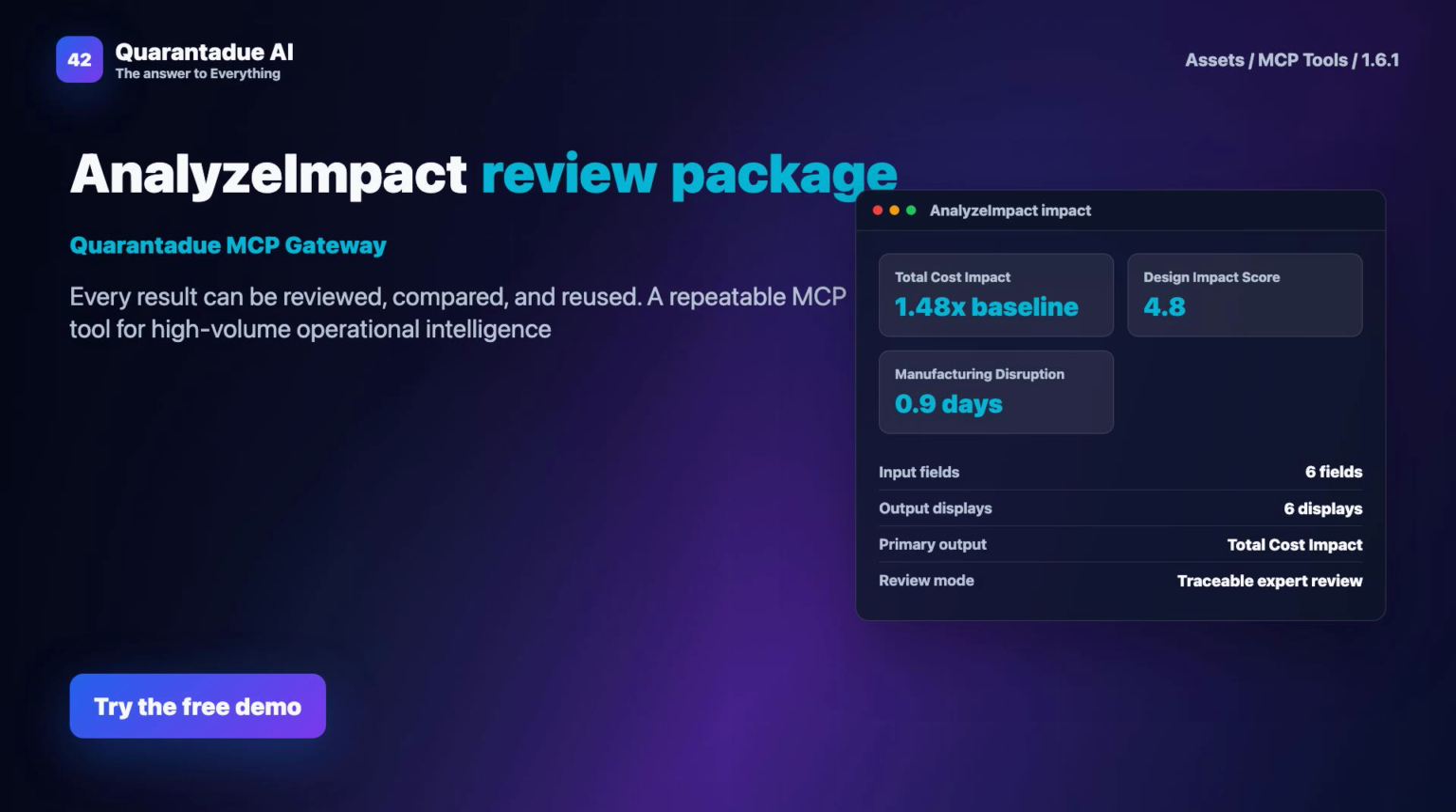To close, AnalyzeImpact empowers you to proactively manage change impacts across your digital thread. It reduces risks by revealing hidden consequences, cuts costs by optimizing decisions, and accelerates innovation by enabling faster, safer iterations. If you're ready to transform how you handle change in your assets,